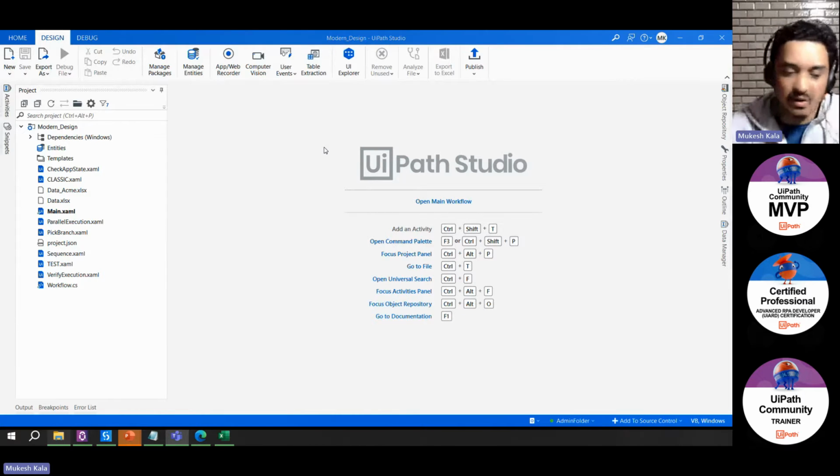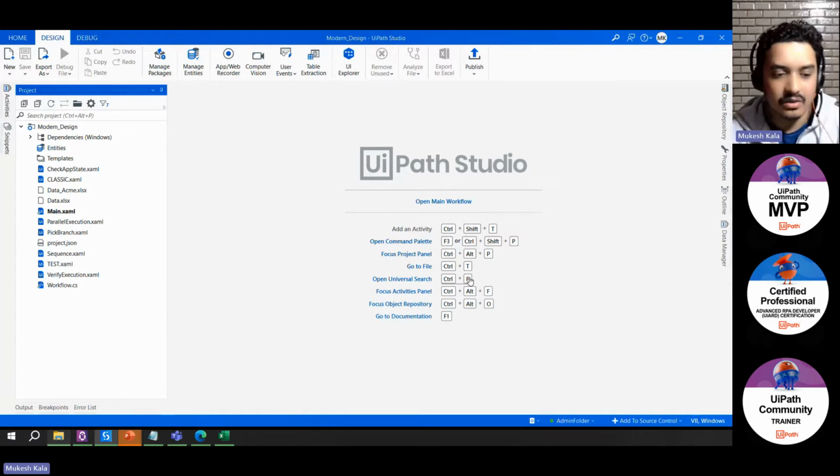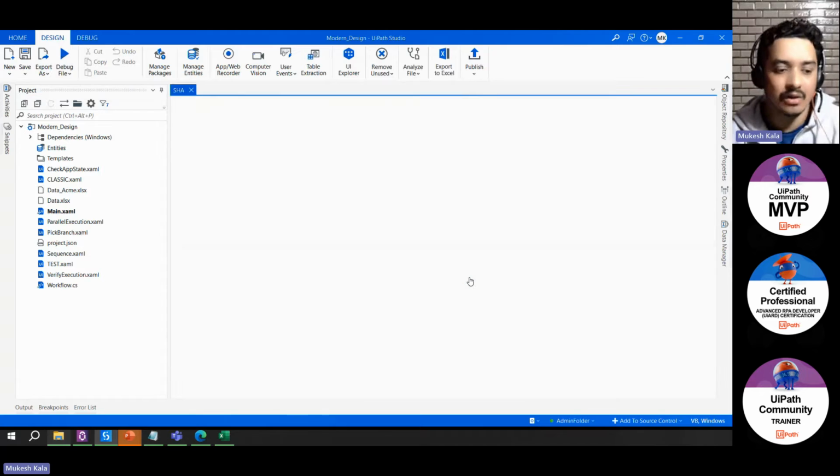Okay. So you might be thinking that it's a very difficult task, to read the Excel and all those, right? But trust me, it's absolutely easy. So I'll go here and I'll say new sequence. Some of you might be looking at this for the first time, so I'll tell you step by step how to get started, but see how easy it is.